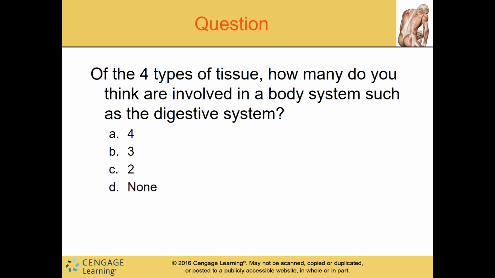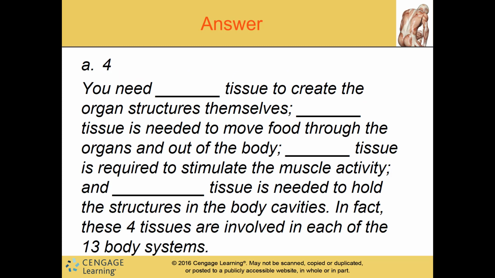All right, next question. Of the 4 types of tissue, how many do you think are involved in body systems, such as the digestive system? Give you a moment. If you said 4, you're correct, all 4. So we need what kind of tissue to create the organ structure? The epithelial tissue. And then what kind of tissue moves the food through the organs throughout the body? Remember, it's moving, right? That's your muscular.